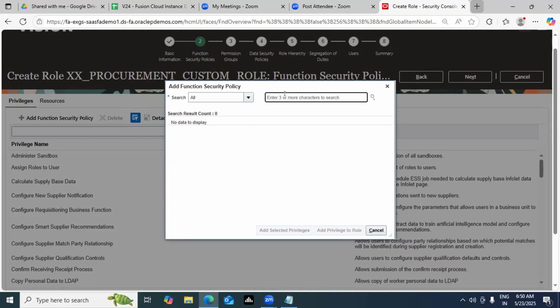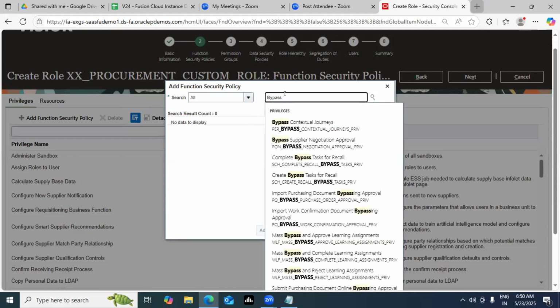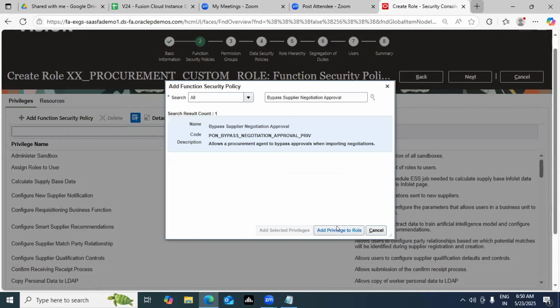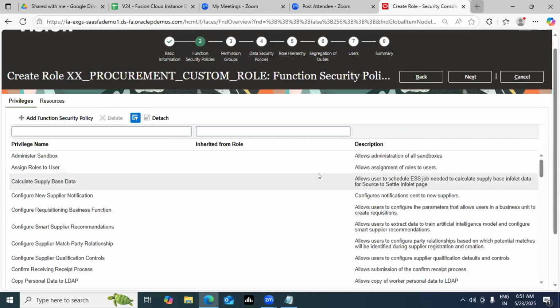Let me tell you one of the privileges, that is bypass approval. That privilege allows you to bypass the approval of, let's say, a purchase order or negotiation, anything. Let's say this is one of the privileges I want to add, so add it. So basically you can play with it, guys. This is like an open ground for you. You add privileges, delete privileges. This flexibility was not there in your standard role, correct? Standard role was standard. This is a role, assign it to your user account.